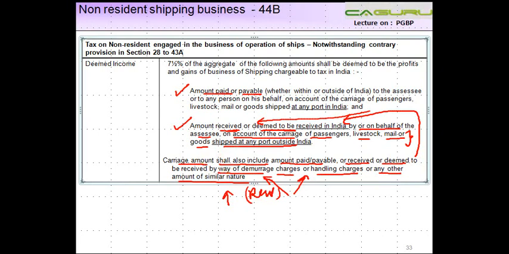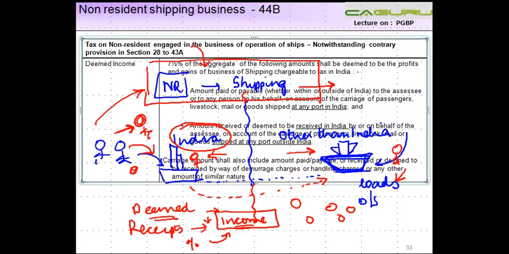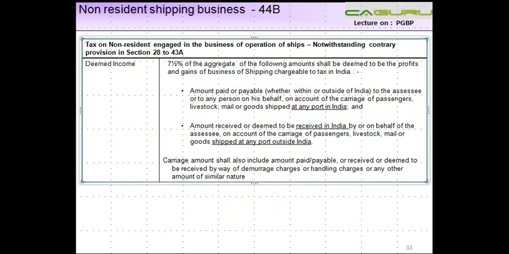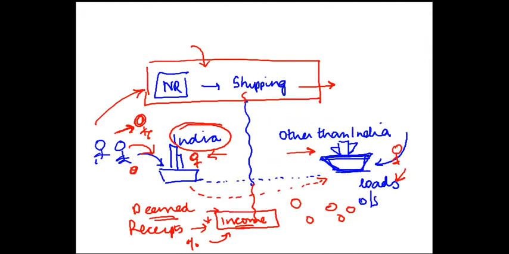Right? Okay, just to recapitulate the entire thing. A non-resident engaged in shipping business, maybe picking stuff from India, maybe picking stuff from outside India.